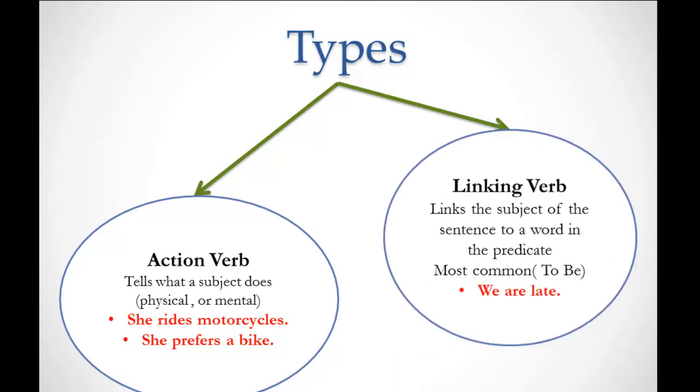The second type is the linking verb. What is a linking verb? A linking verb links the subject of a sentence to a word in the predicate. The most common linking verbs are the forms of the verb to be, like in the example sentence, we are late. And not only the verb to be, any verb that relates to the five senses will be considered a linking verb.